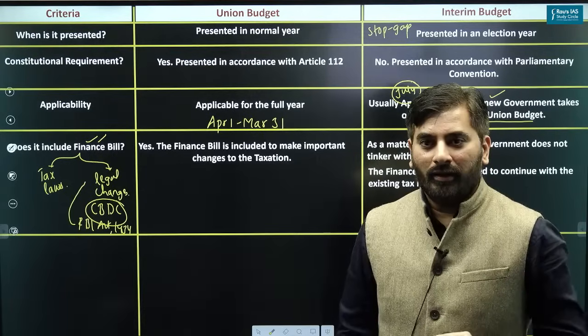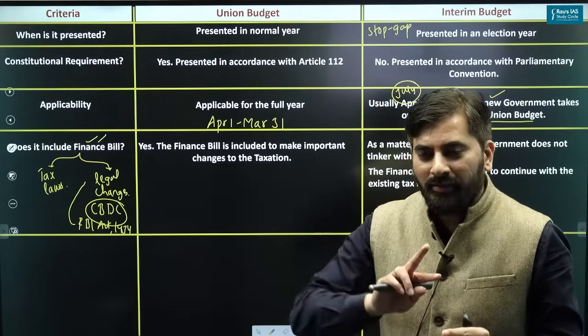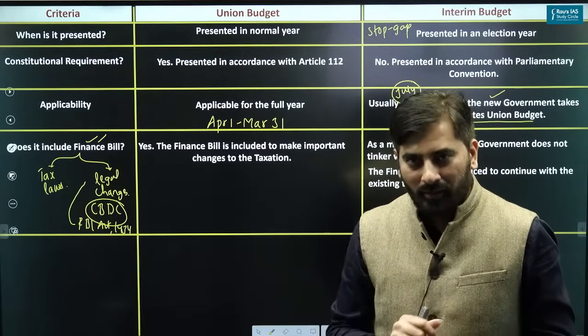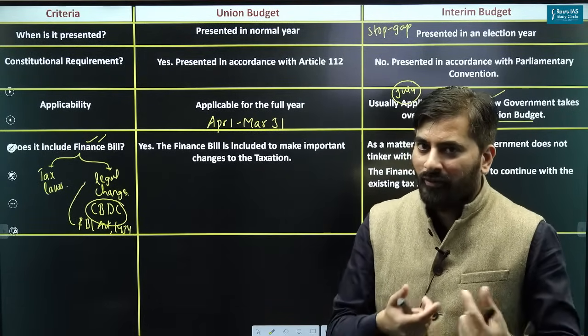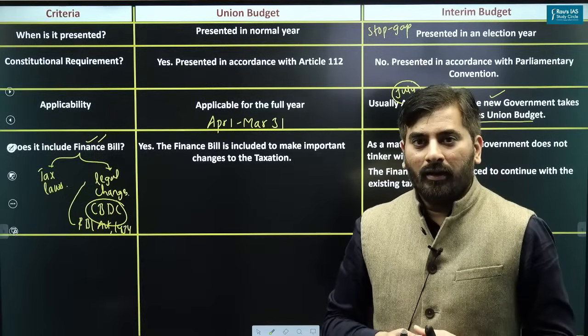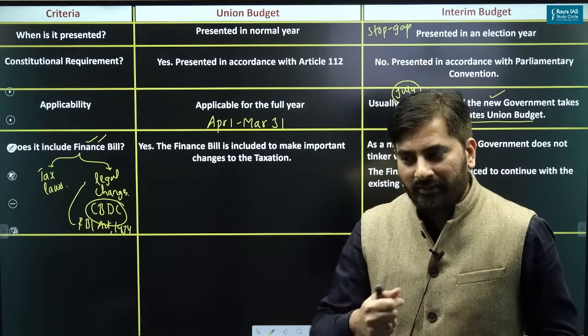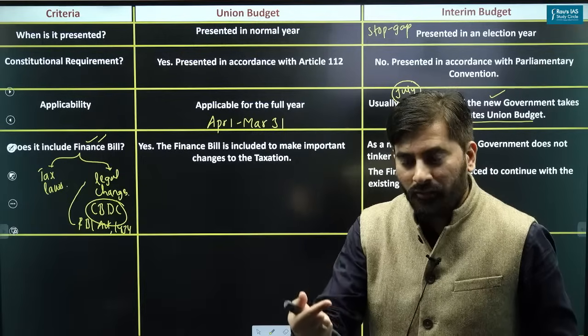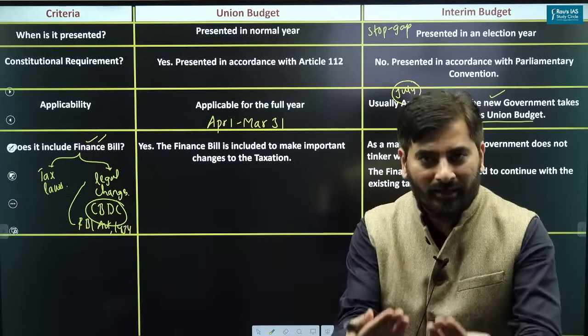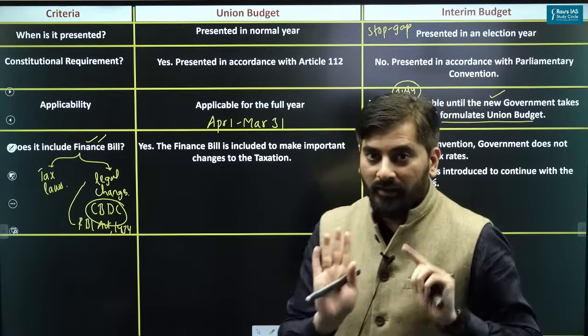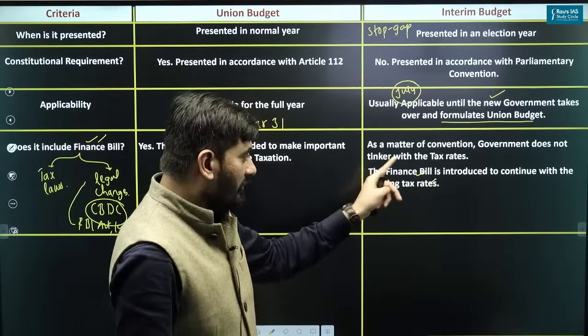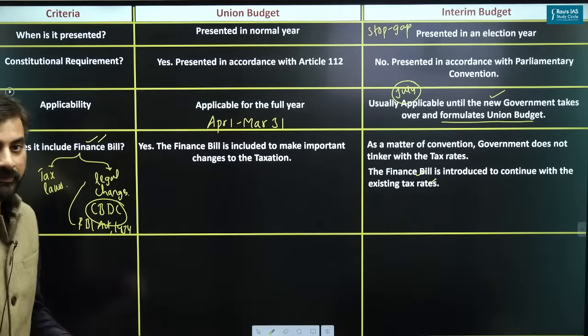Please understand, whether the government changes the tax laws or not, the finance bill is included. Obviously, if the government is changing the tax law, the finance bill must be there. Even if the government is not changing the tax law and is deciding to continue with the existing tax rate, the government should at least say that for the financial year, from April 1st onwards, the same tax rate will continue. That is where the government will introduce the finance bill.